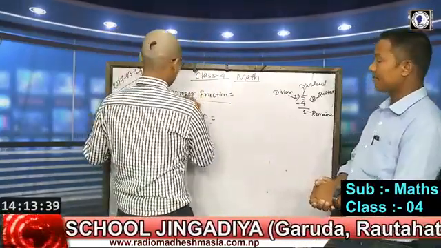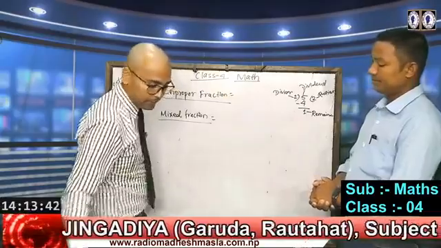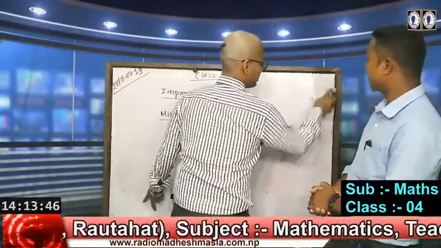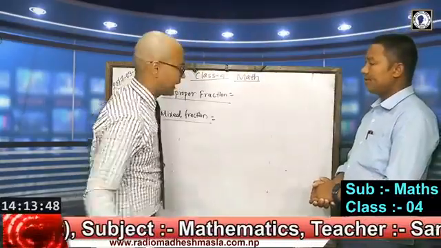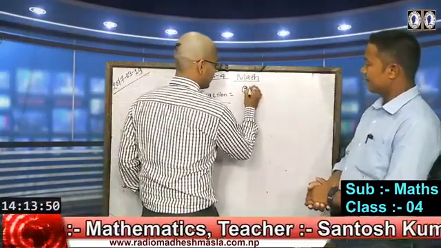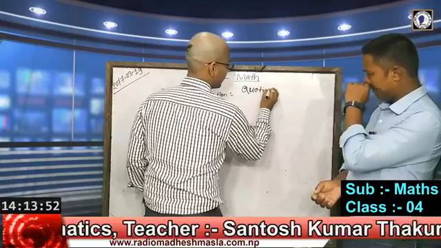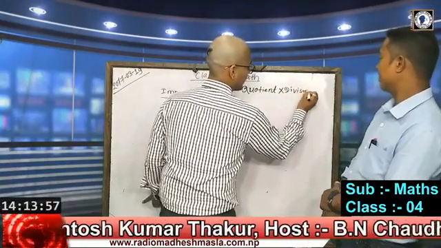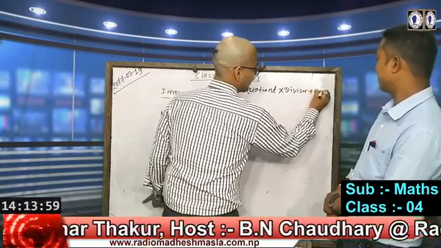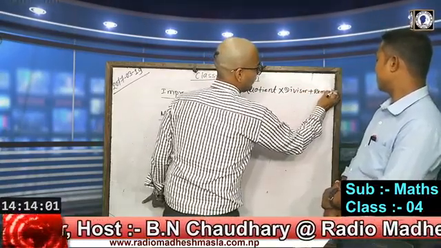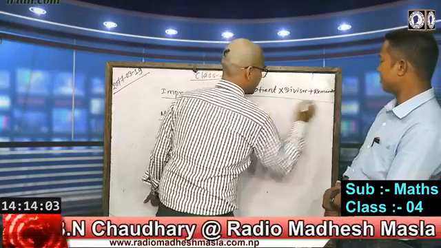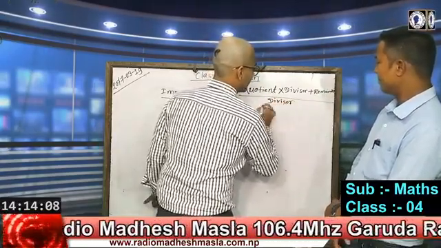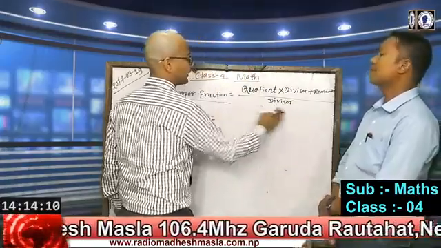In the same way, we have a formula to find an improper fraction: quotient into divisor, plus remainder, by the divisor. The divisor should always be written as the denominator of the fraction.